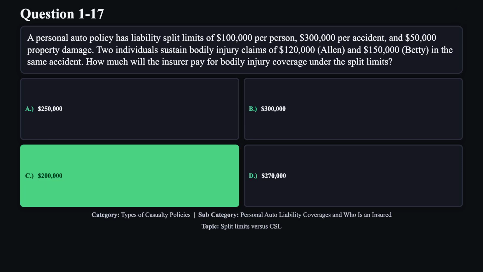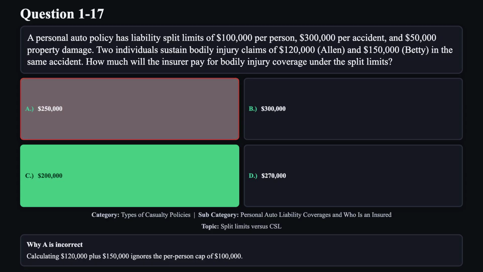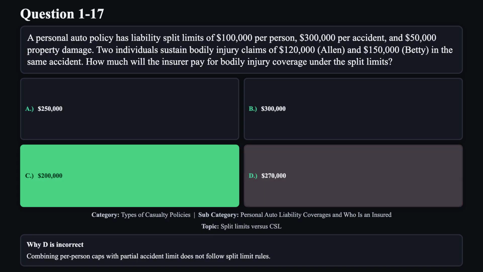The correct answer is C. The correct answer is that the insurer pays up to $100,000 per person, so it will pay a total of $200,000 for the two claims under the split limits. Reason A is not correct. Calculating $120,000 plus $150,000 ignores the per-person cap of $100,000. Reason B is not correct. Applying the full $300,000 accident limit ignores individual per-person limits. Reason D is not correct. Combining per-person caps with partial accident limit does not follow split limit rules.